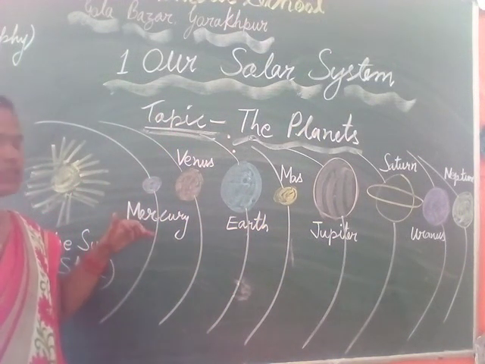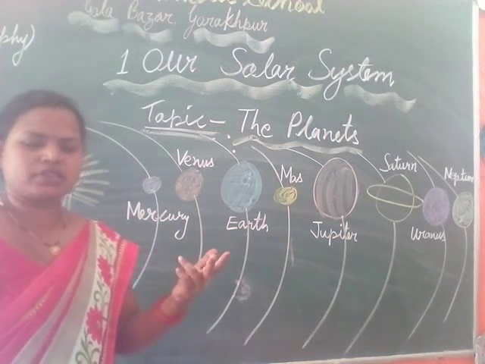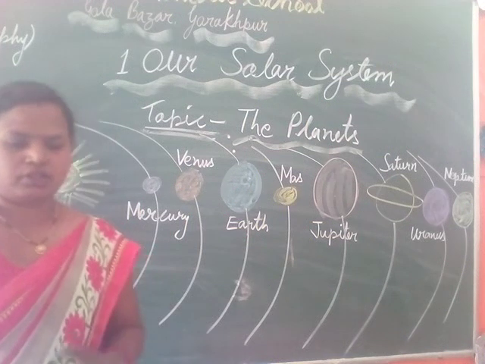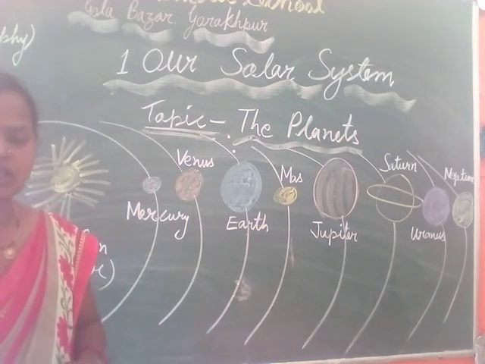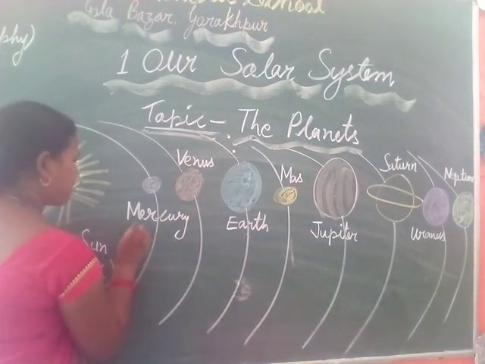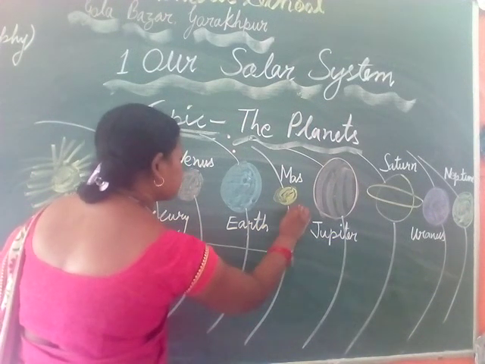According to their position, these are divided into 2 main parts. First is the inner planets, and the second is the outer planets. Mercury, Venus, Earth, and Mars.